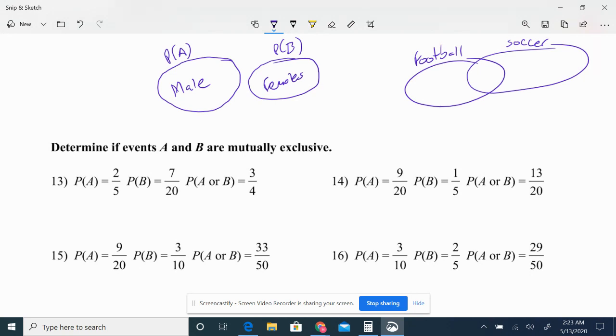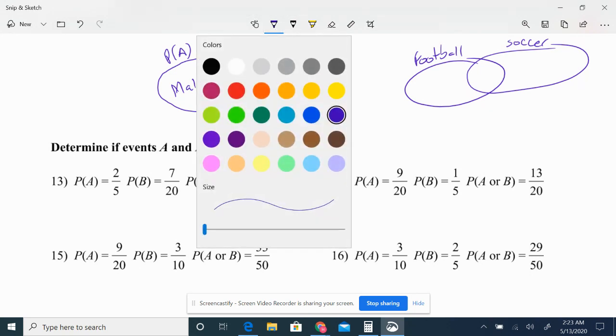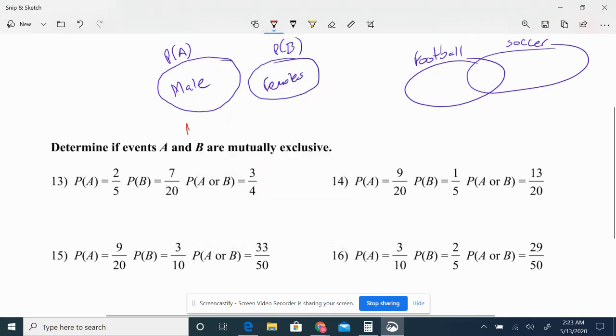So once again, mutually exclusive is when we have both groups completely separated. They don't share anything. There's not a member in any of the groups that is part of both of them. You're either in one group or the other, not both. That is what we call mutually exclusive.